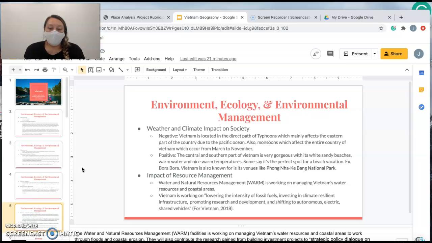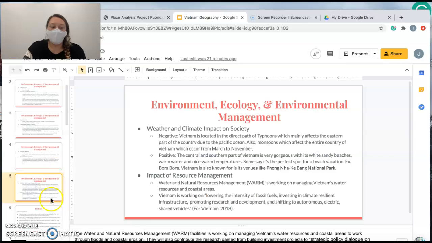So the impact of resource management. The Water and Natural Resources Management, also known as WARM, is working on managing Vietnam's water resources and coastal areas. Vietnam is working on lowering the intensity of fossil fuels, investing in climate-resilient infrastructure, promoting research and development, and shifting to autonomous, electric, and shared vehicles.